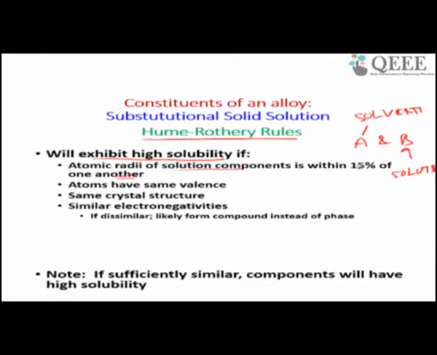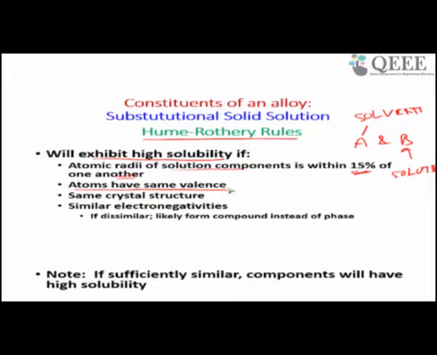So he said that it should be within a maximum of 15%. It means if A atom is something, B should not be higher than 1.15 of that or lower than 0.85 of that. Second, atoms should have the same valence electrons.